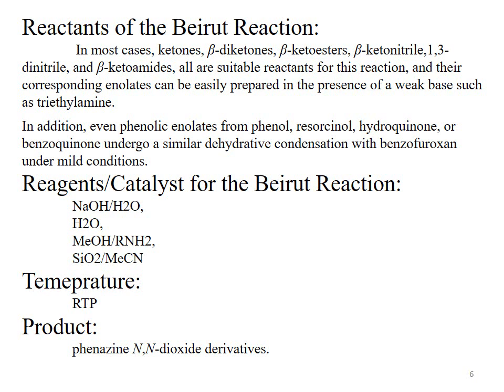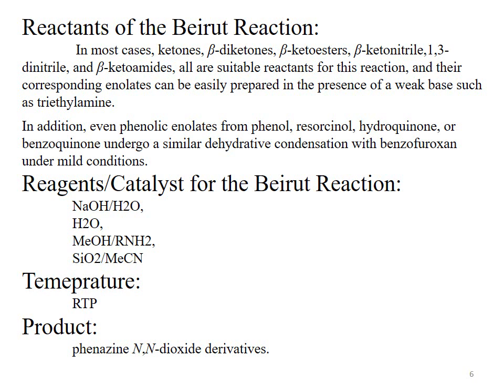So, instead of beta diketones, beta ketoesters or beta ketonitriles, the phenolic enolates from phenol, resorcinol or hydroquinone can also be used as the reactant for the Beirut reaction. But the other coupling partner, that is the benzofuroxan system, is the main reagent of the Beirut reaction, and any one of the compounds mentioned on this slide can be used as the other reactant for the Beirut reaction.